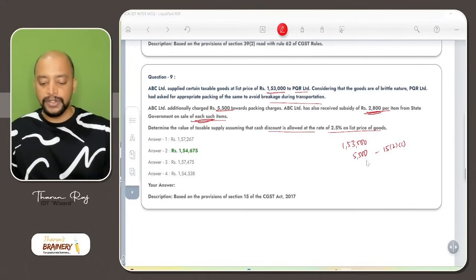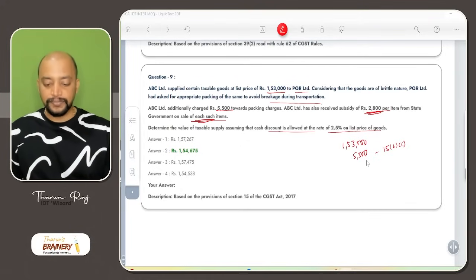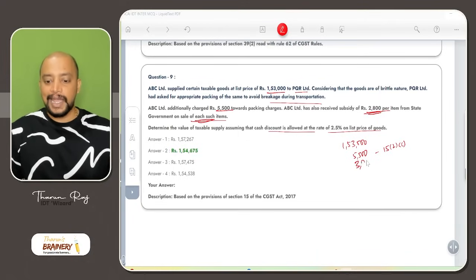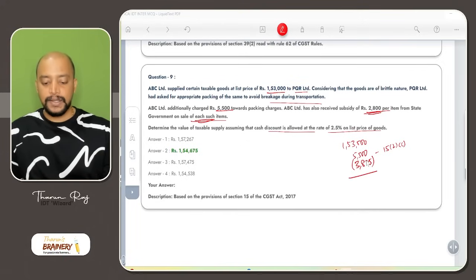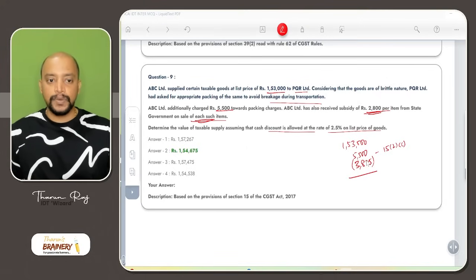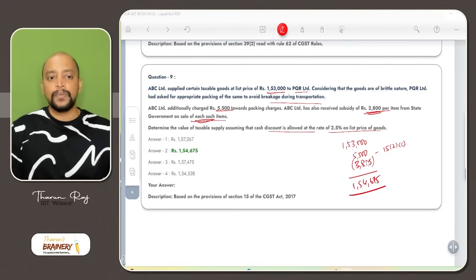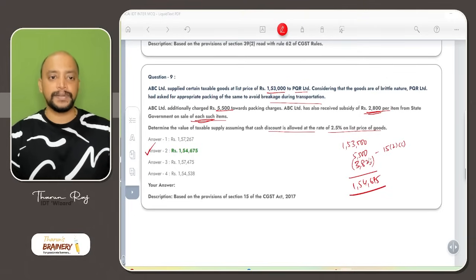1,53,000 into 2.5% is 3,825, if you reduce. So balance: 1,53,000 plus 5,500 minus 3,825. So 1,54,675 will be taken as the value for this.